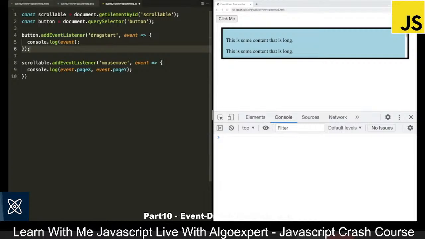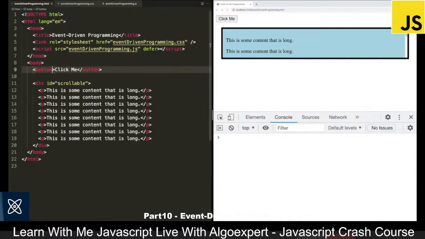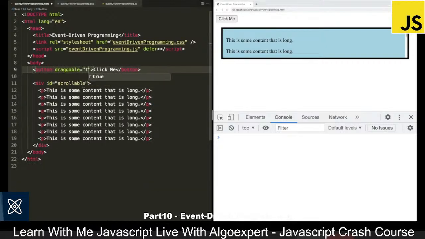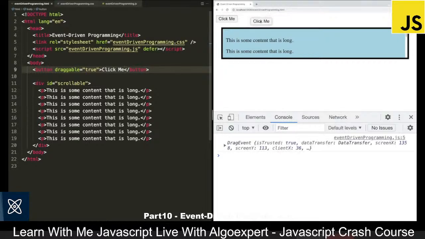Now, what we also have to do is come back to the HTML. So I will come over here and we have to add to the button a draggable attribute, and we have to set this equal to true. So this isn't a Boolean attribute. We actually need the string of true here. And all this says is that this element can be draggable. Most elements do not default to draggable other than images. So if we want to be able to drag something, we need to set this to true. So I can go ahead and save this. And now you can see if I come back over to the browser and we click on this button, I can actually drag it around. And you can see as I drag it around, we logged out this drag event.